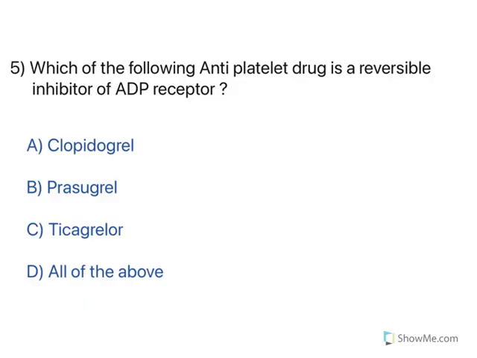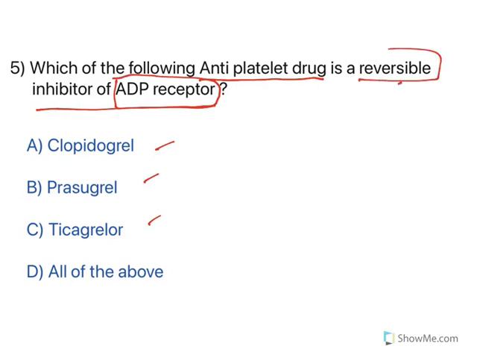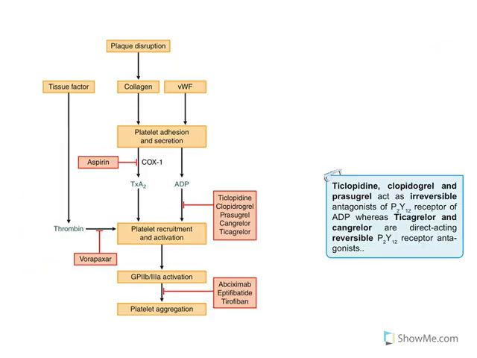Now, which of the following antiplatelet drugs is a reversible inhibitor of the ADP receptor? Now, see, all of them are antiplatelet drugs, but the question is very specific about the ADP receptor, and that too it is reversible, not irreversible, it is reversible. See, let us understand the process. Imagine this is a blood vessel. When a rupture occurs, and that rupture is known as plaque disruption, the endothelial tissue is exposed to blood.